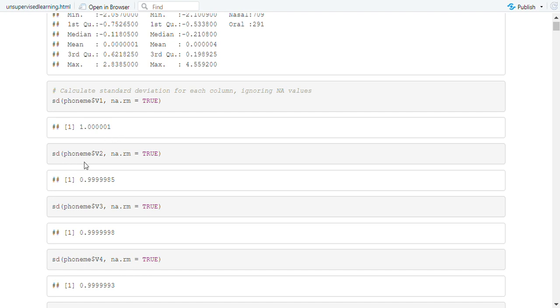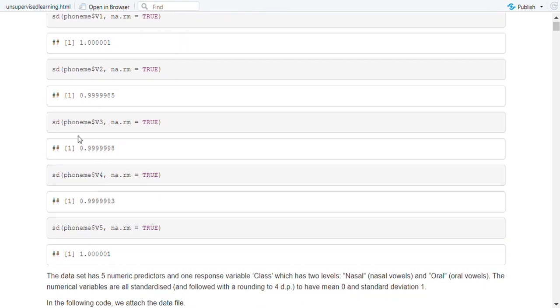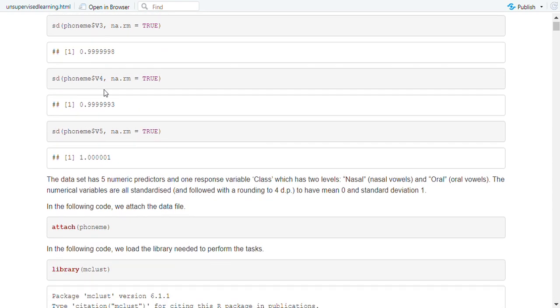SD of FoundMe at V2, na.rm equal TRUE, almost 1. The same for V3, V4 and V5, each giving almost 1.